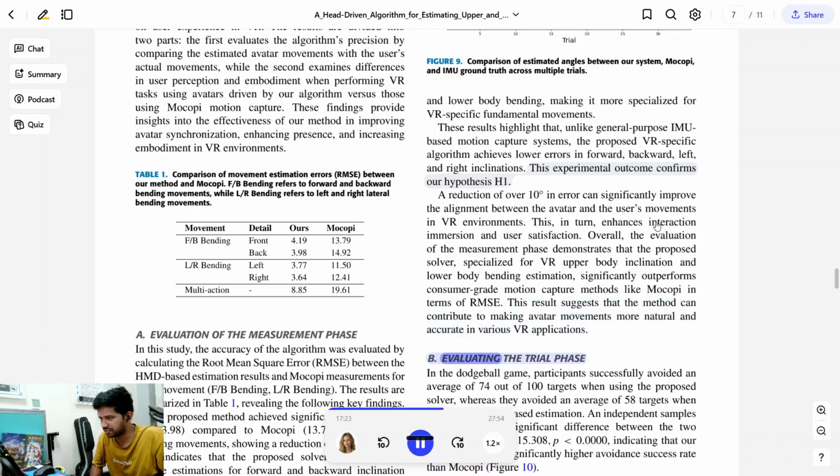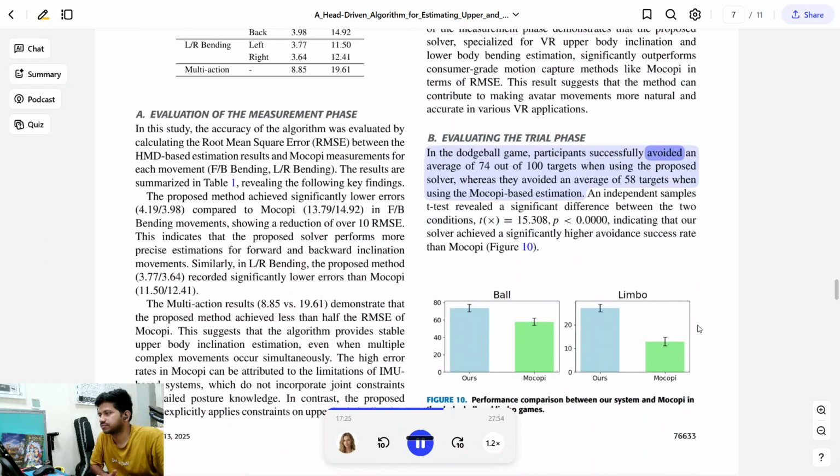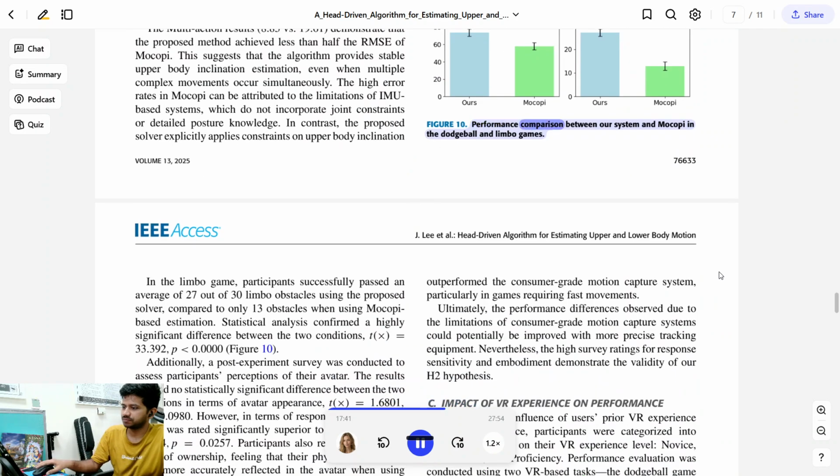B. Evaluating the trial phase. In the dodgeball game, participants successfully avoided an average of 74 out of 100 targets when using the proposed solver, whereas they avoided an average of 58 targets when using the Mokopi-based estimation. An independent samples t-test revealed a significant difference between the two conditions, F equal to 15.308, p less than 0.001, indicating that our solver achieved a significantly higher avoidance success rate. Performance comparison between our system and Mokopi in the dodgeball and limbo games.